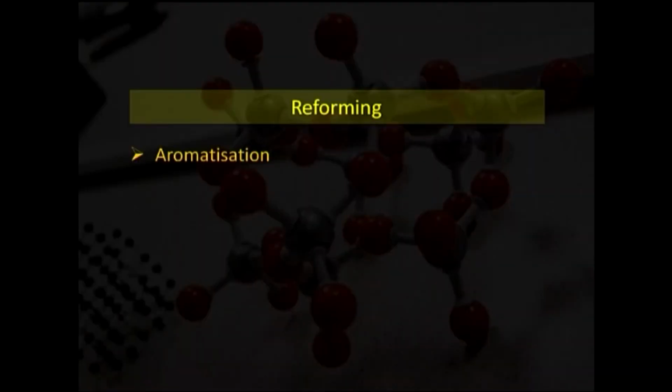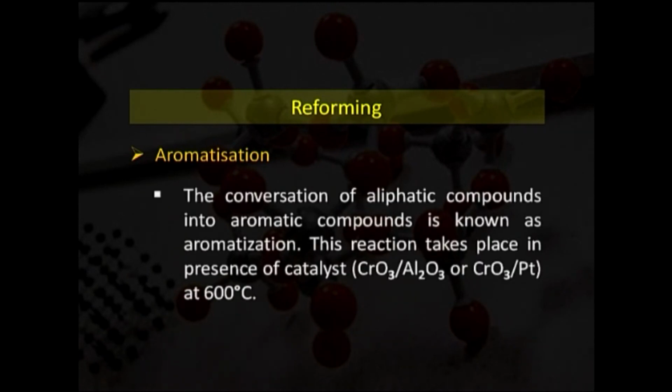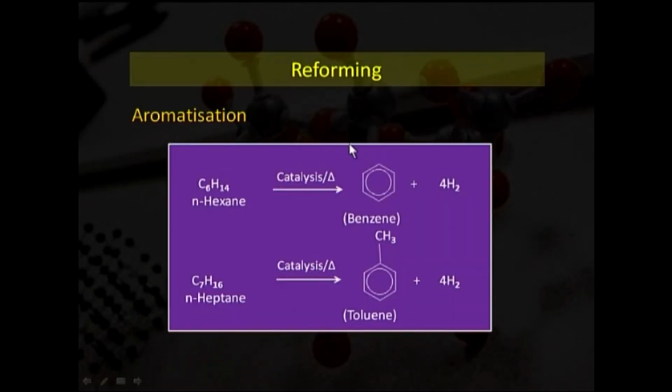Now, we will discuss aromatization. This is also a form of reforming. Aromatization of alkanes is a conversion of aliphatic compounds into aromatic compounds. This reaction takes place in presence of catalyst such as CrO3, Al2O3, CrO3 in platinum at higher temperature, that is 600 degree Celsius. In this reaction, we are seeing that it is also an excellent example of a substitution reaction. Normal hexane is converting into benzene along with hydrogen molecules.